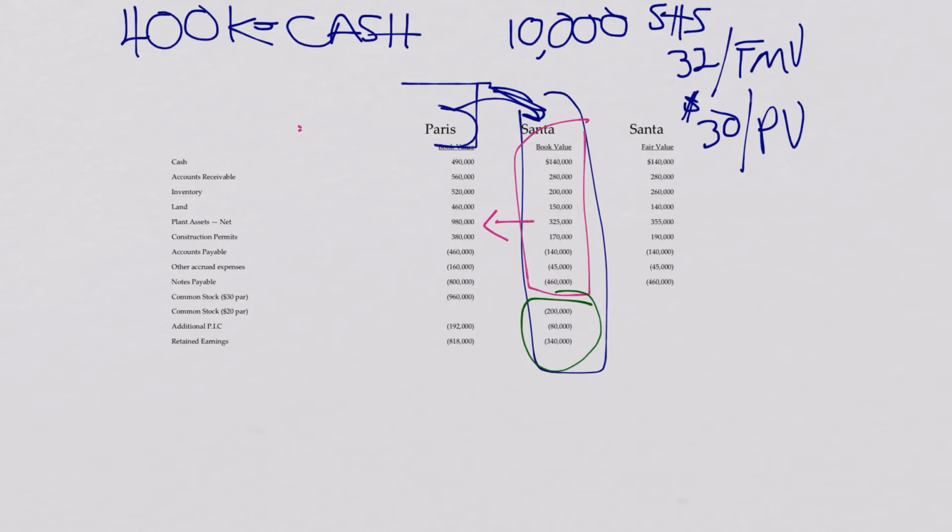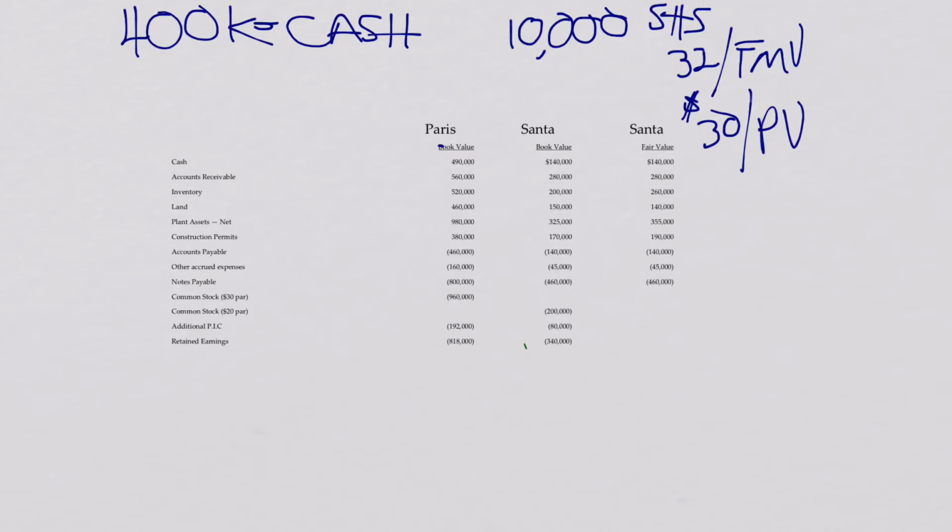Okay, so having said that, let's get some of the ink off of here. So that means that we have to just take a look at what we bought, how much did we pay, and figure out what all it means in terms of the values that would be shown on a statement of Paris.